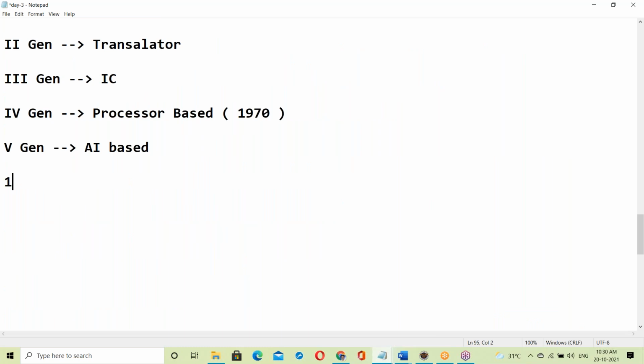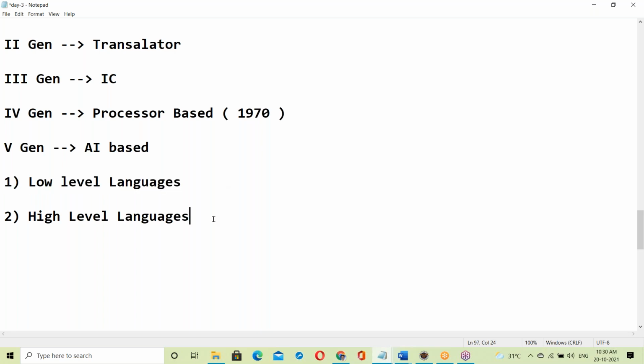Computer understandable language is called low level language. In software, languages are basically of two categories: first, low level languages, and second, high level languages.